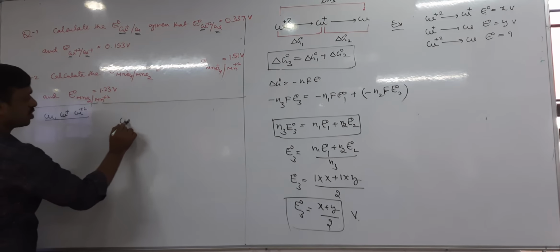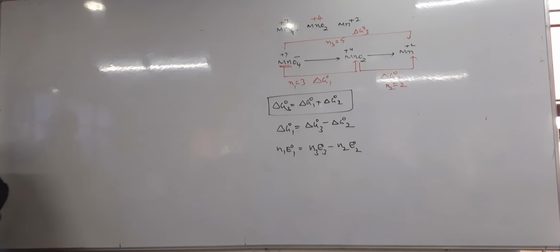Next, right? Half cell and types of half cell. So what is half cell and types?